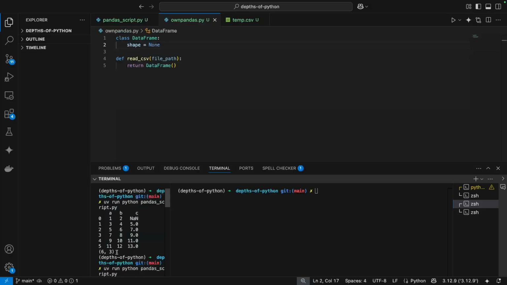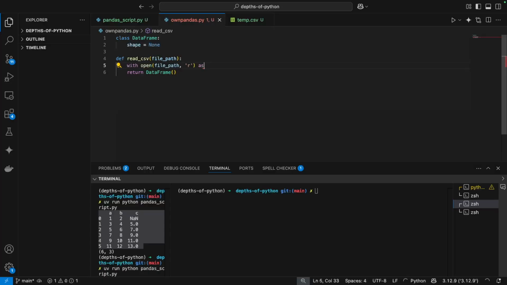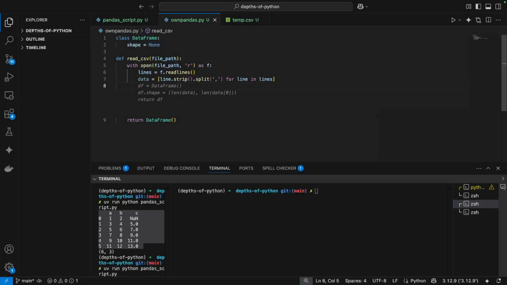First, we need some way to store the data, which means we're also reading the data. So to read the data from this file, I'm going to open the file from file path, read it as a file pointer, and we're going to read the lines, and then we are going to construct this data, and we can pass it to the data frame.